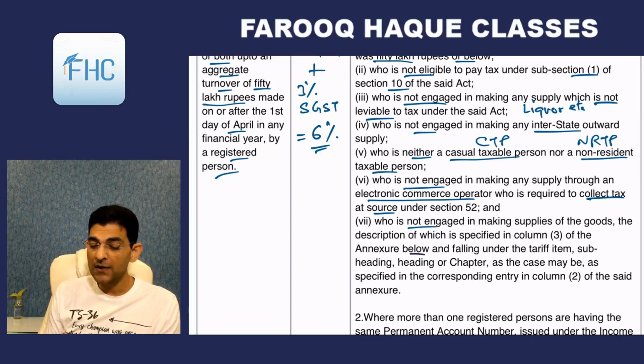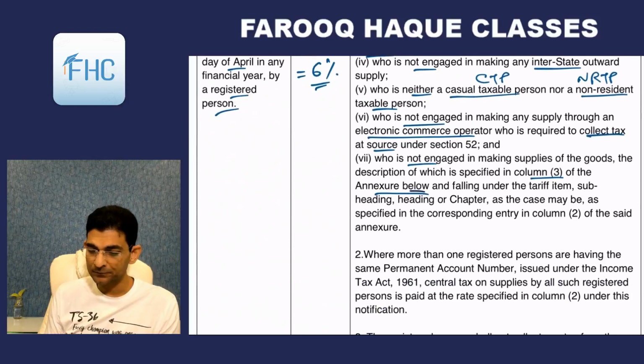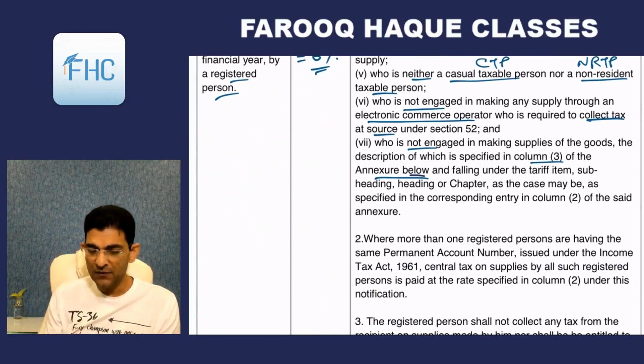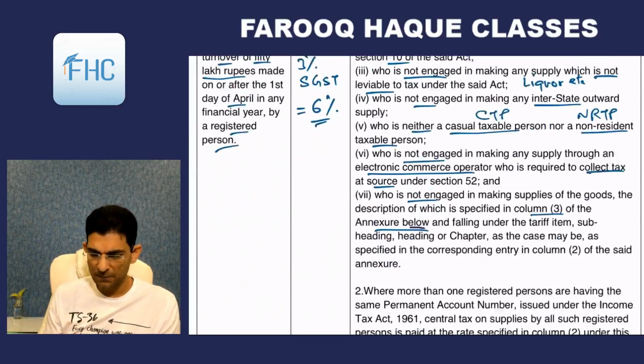Then, who is not engaged in making supplies of goods, the description of which is specified in column 3 of the annexure below. This is the same: ice cream and cigarettes, tobacco products, pan masala. Those are excluded products. You are not entitled. So all these are different conditions and basically you have to read it 3-4 times.